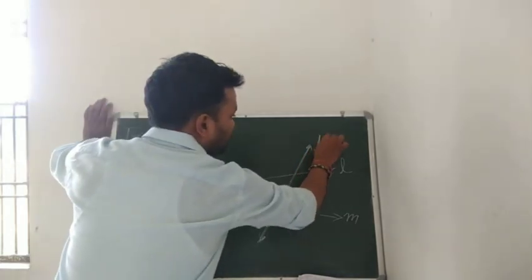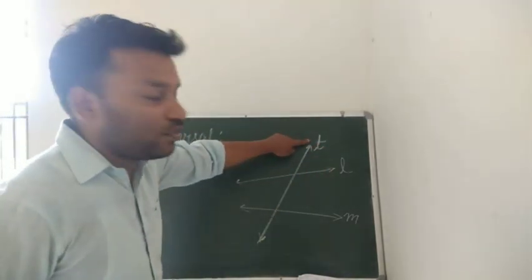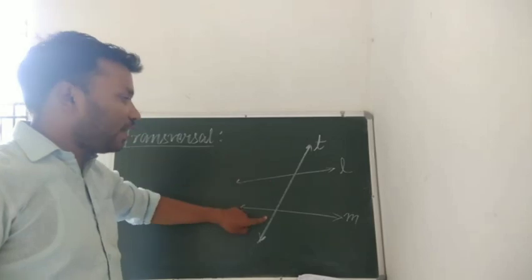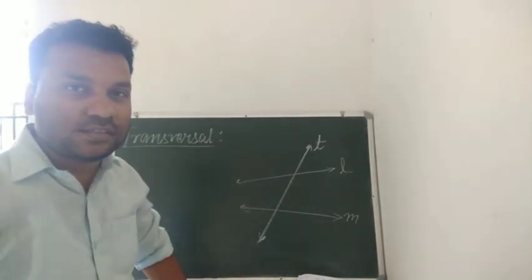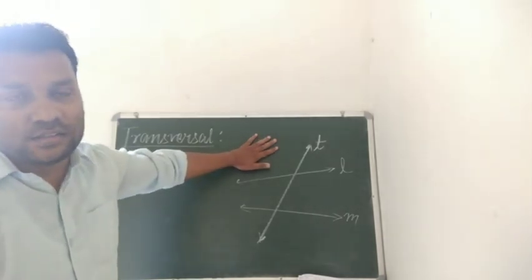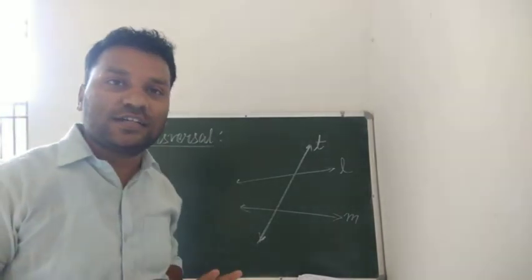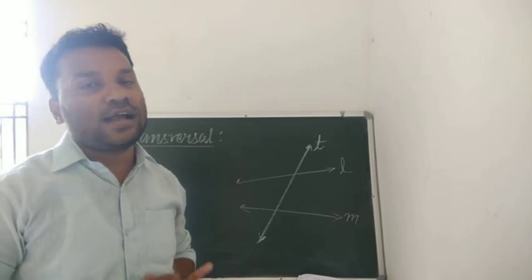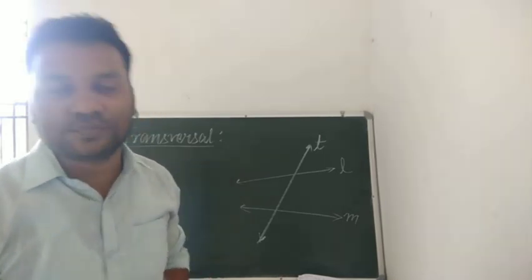That is, this is our line T, which is intersecting these two lines L and M at distinct points. So this line T will be known as a transversal line. That is, a transversal line is a line which intersects two or more lines at different or distinct points.